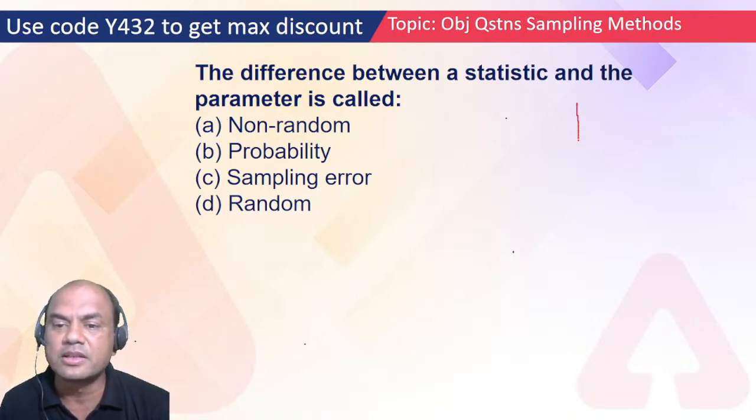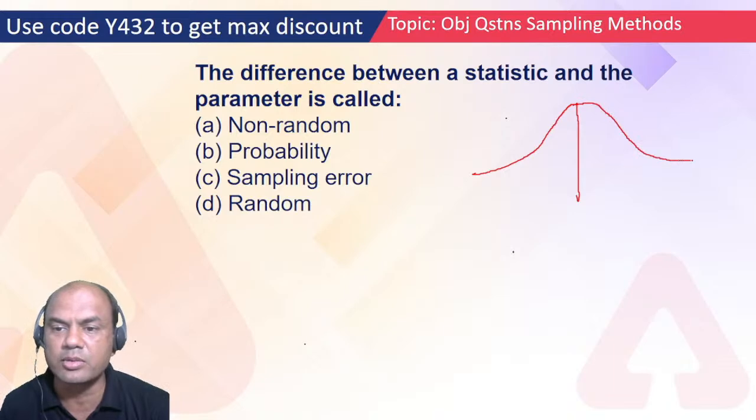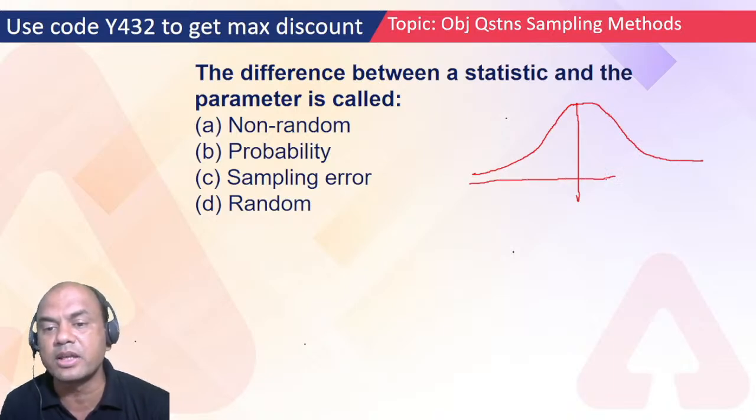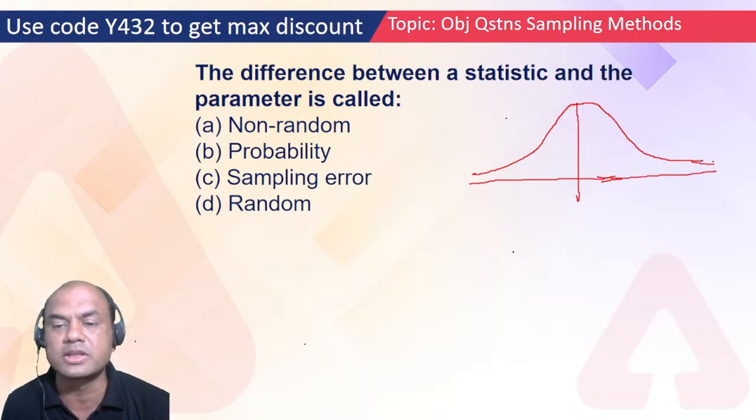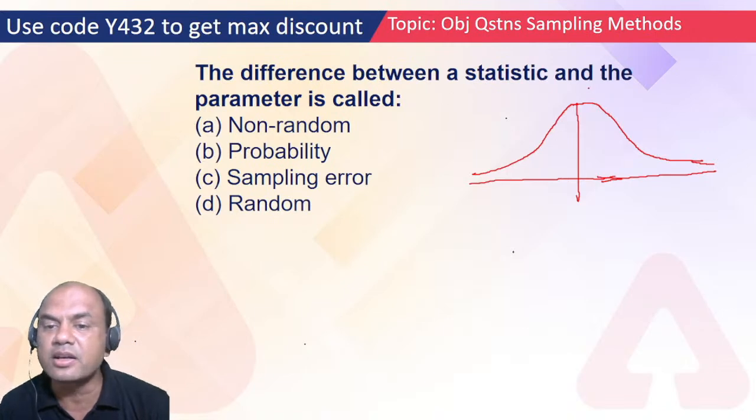See this. This is a normal distribution curve. I have explained this in our paid classes and in my earlier lectures also. This central part is known as mu, or the population mean. Generally we speak of the mean only.